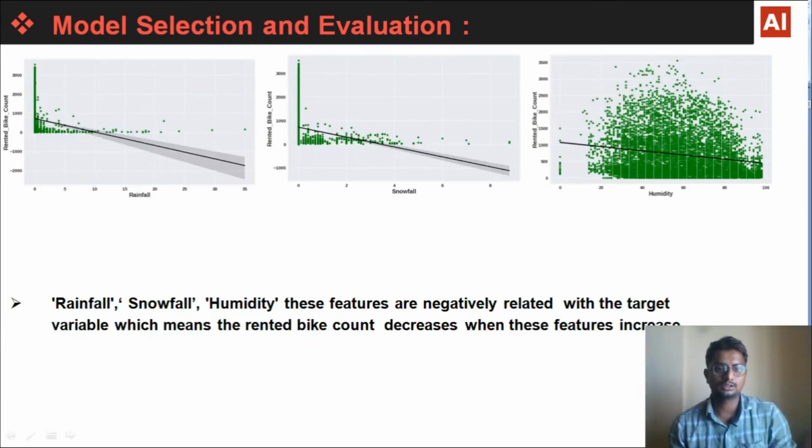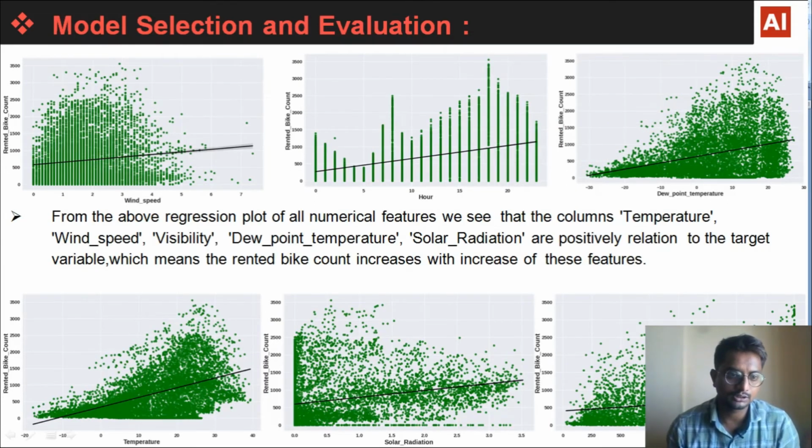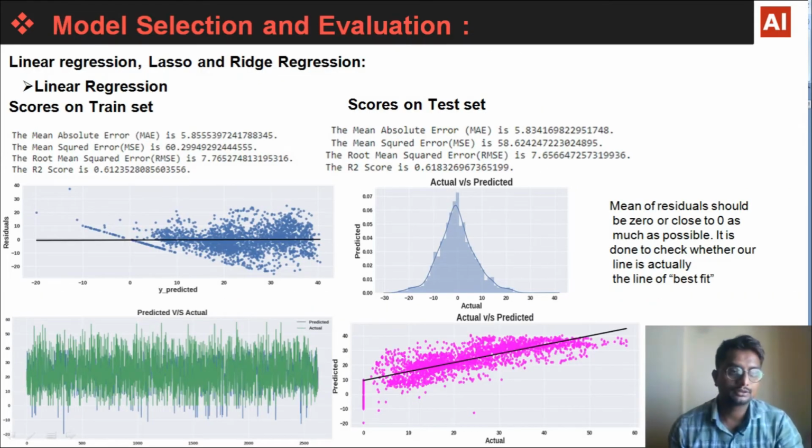So this was the relationship, our first assumption. And next is model selection and evaluation. We have evaluated our models based on the MAE, mean squared error, root mean squared error, and R2 score. Depending on the R2 score, we are choosing our model. So the first model was linear regression.